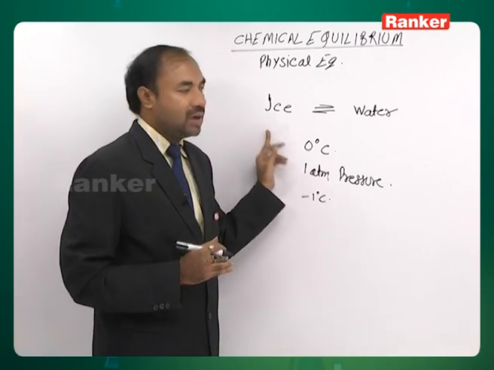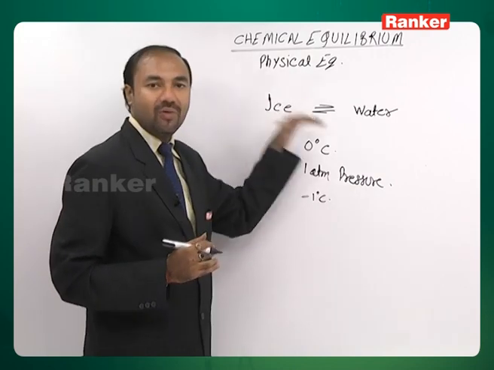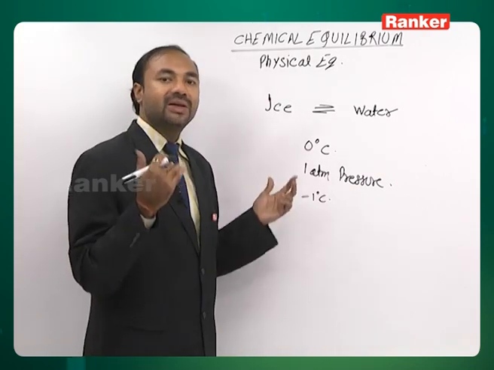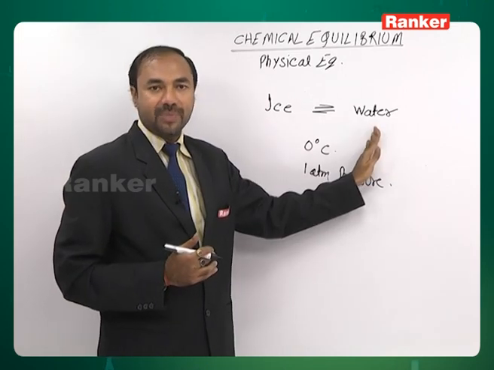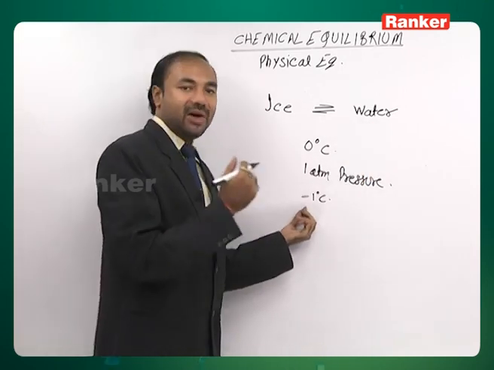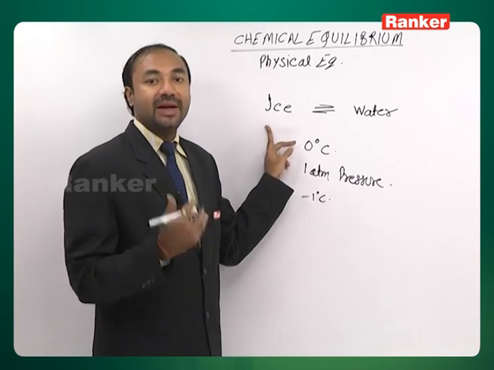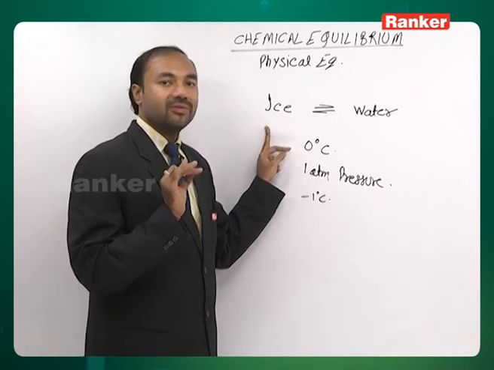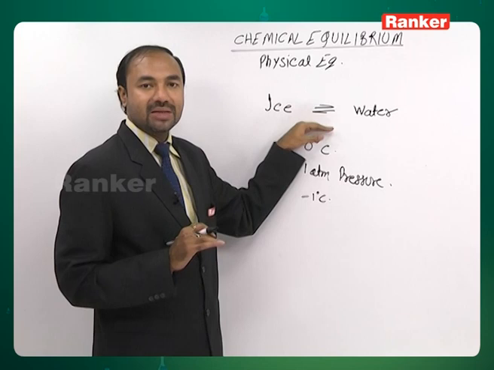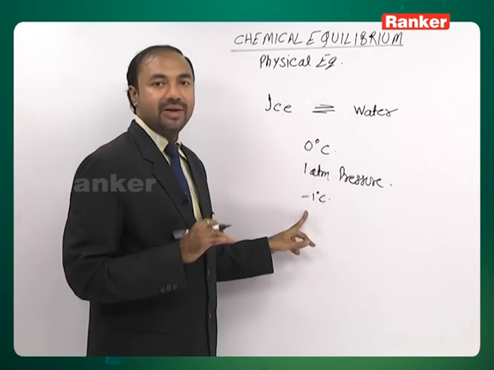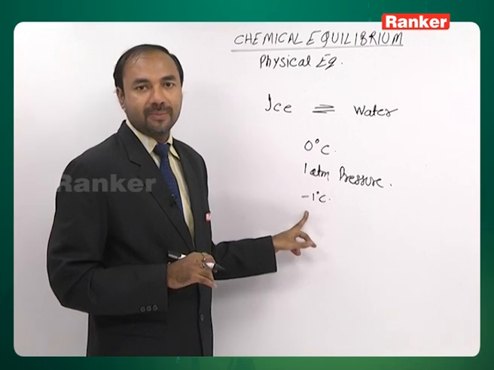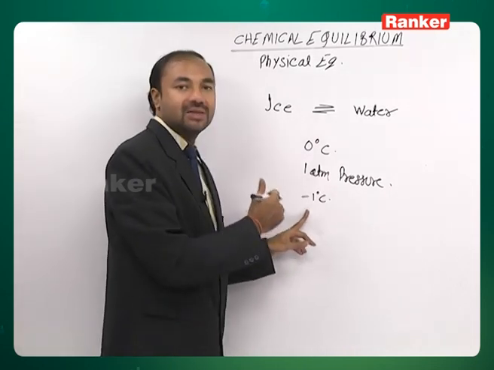Now what we do, we start increasing pressure over the system. And if we increase pressure over the system, equilibrium shifts in forward direction. Means even at -1 degree Celsius, ice is melting now. What's the meaning of this? That if we increase pressure over the physical equilibrium system, its melting point decreases. Got it? Even at -1, ice is melting now.